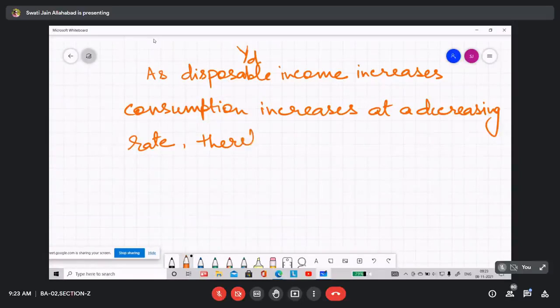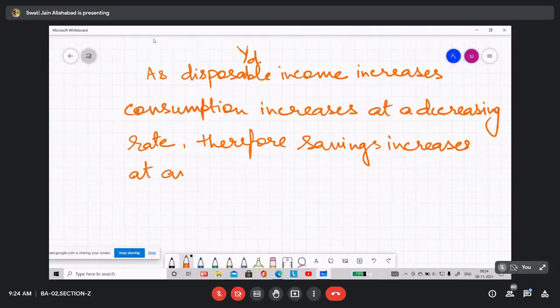Therefore, savings increases at an increasing rate.